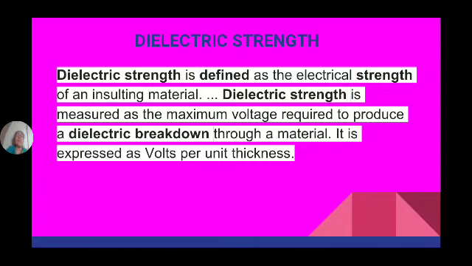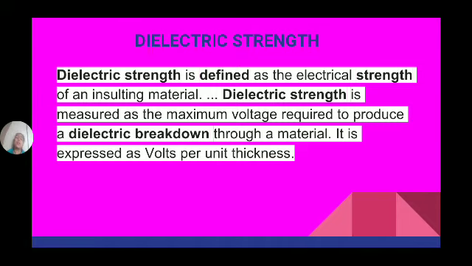So, the dielectric strength is defined as the electrical strength of an insulating material. It means what its strength is, up to how much voltage it can withstand. Before using any insulating material in electrical devices, first of all you should definitely know the dielectric strength of the material. Suppose for a small amount of current the insulating material loses its insulating properties, then what happens?